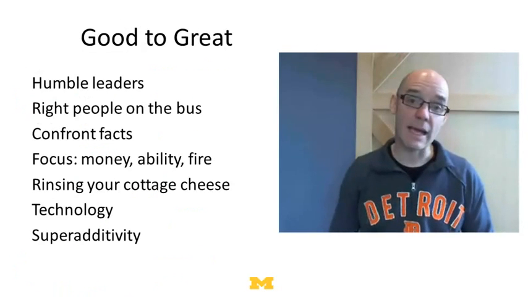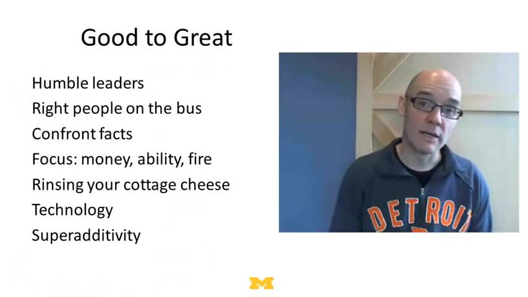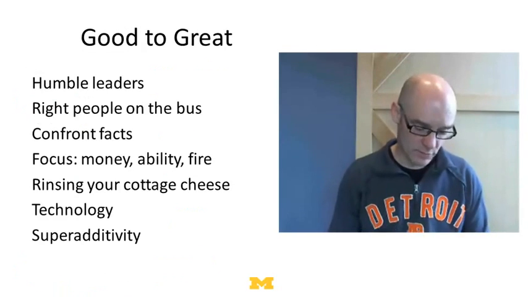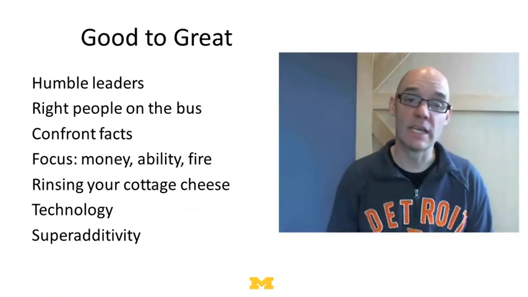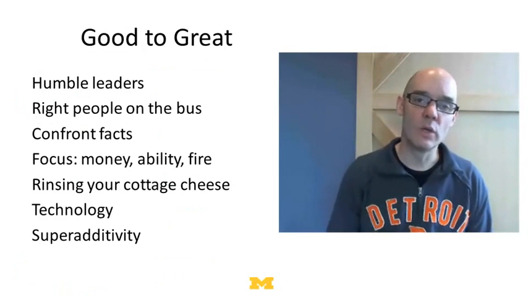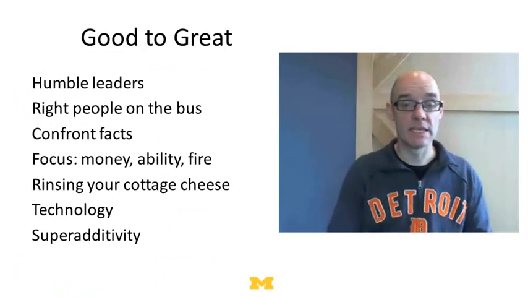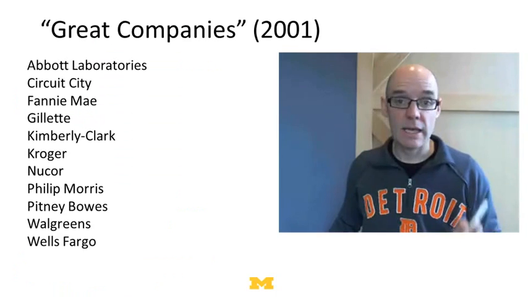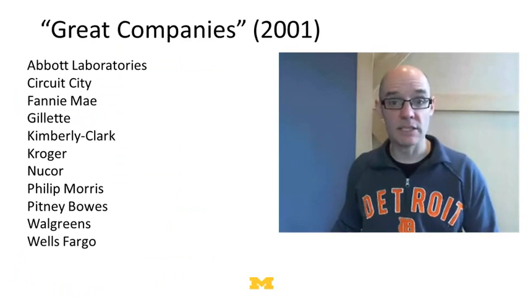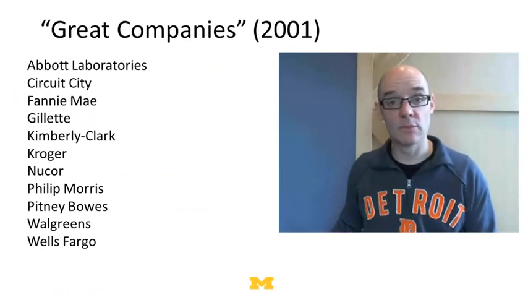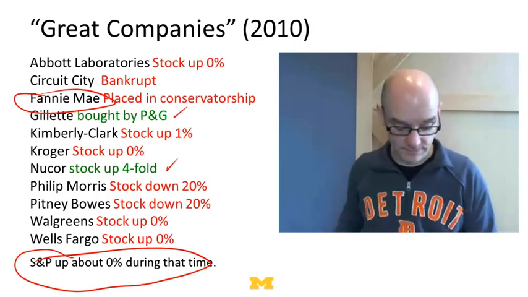So if we go back and look at what Collins identified, humble leaders, right people on the bus, technology, superadditivity, it may well be that these were all really good heuristics for the time, for the period from 1990 to 2001, and hence he's able to identify these companies that were great. They're the ones that really ascribed to those particular techniques.